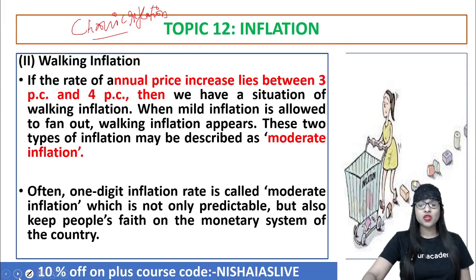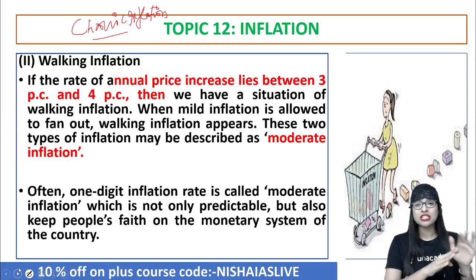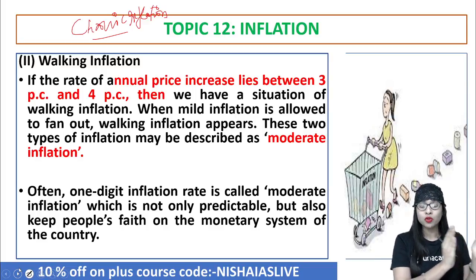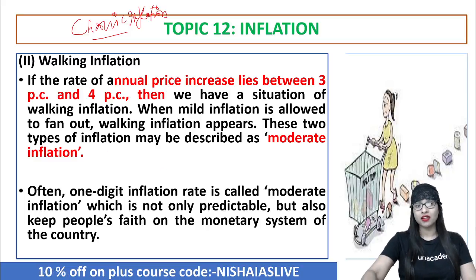Now, next, if you see walking inflation. After creeping like a baby, now a baby will start to walk, right? So walking means creeping you may do slowly, walking you will do a little faster. If creeping is in the range of up to 3%, then if the annual price rise is more than 3%, up to 10%.